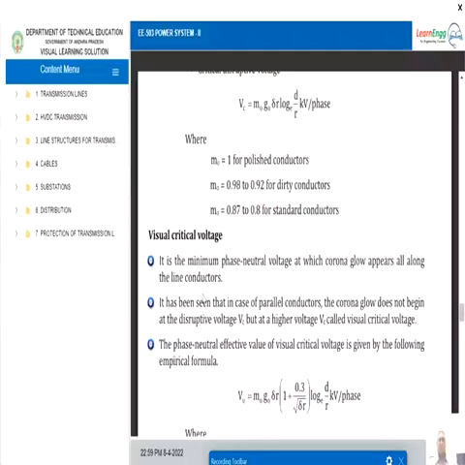So visual critical voltage is nothing complicated. Here also corona occurs, but after it occurs, the voltage at which a blue colored flame becomes visible around the conductor is called the visual critical voltage. That is the voltage at which we can see the effect of corona on the conductors directly, by seeing the conductors we can say there is a corona impact.